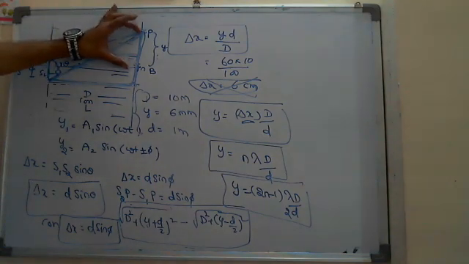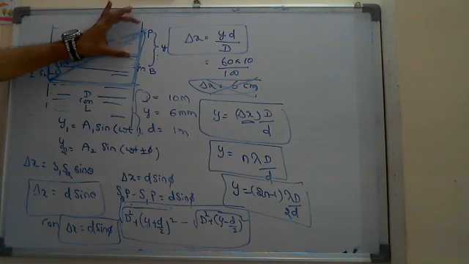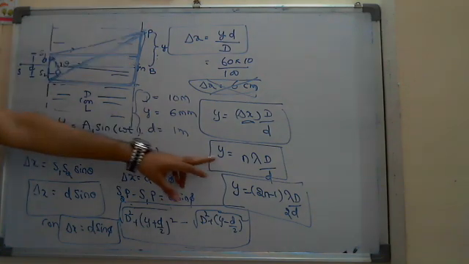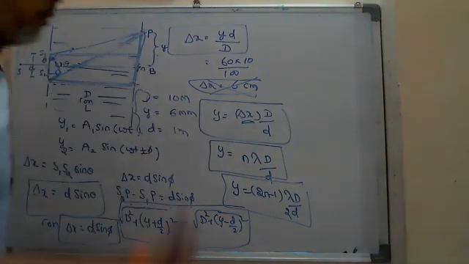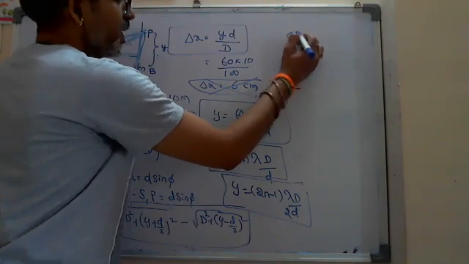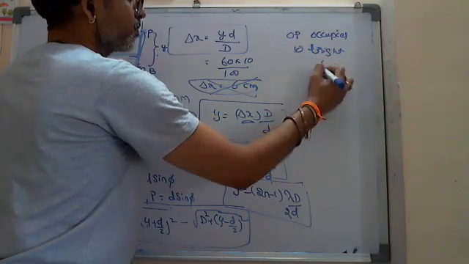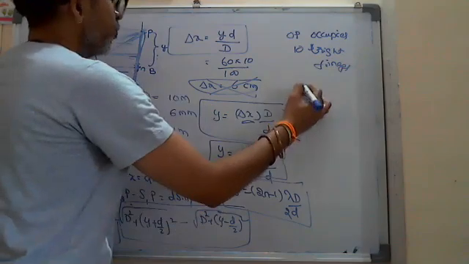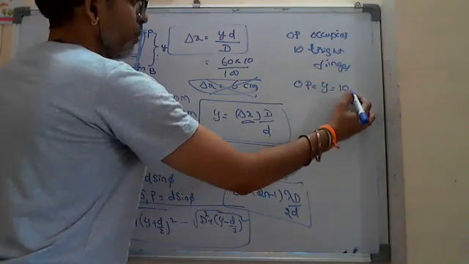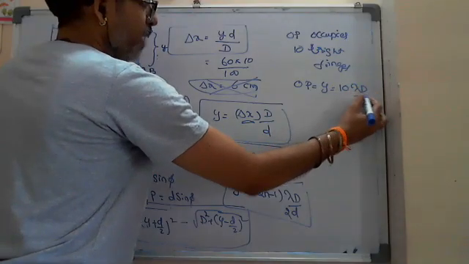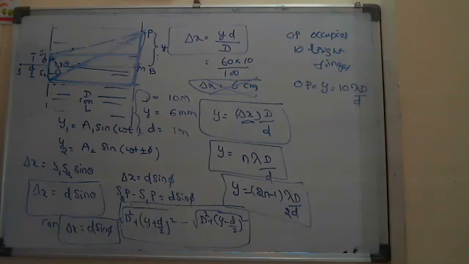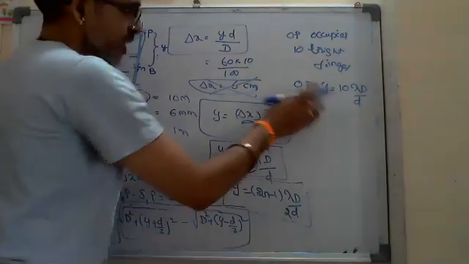So between the points O and P, suppose they mention there are 10 bright fringes. 10 bright fringes, when you come to numericals, what I'm saying: 10 bright fringes are there in between O and P. If they say OP occupies 10 bright fringes, then I can write OP, which is y, equal to 10 bright fringes, each of which is lambda D by d. 10 bright fringes means it is the condition for bright.